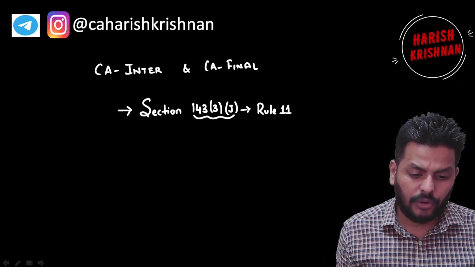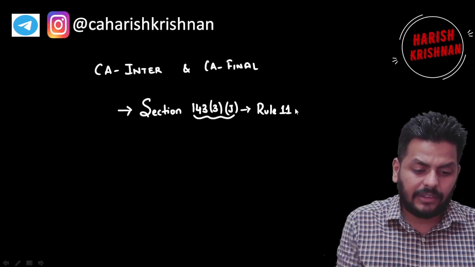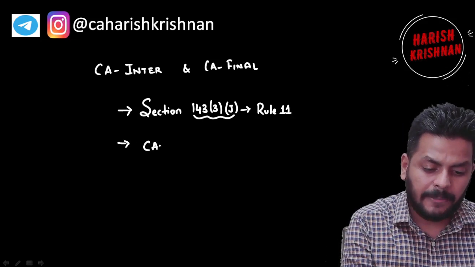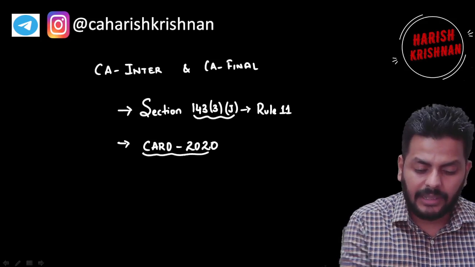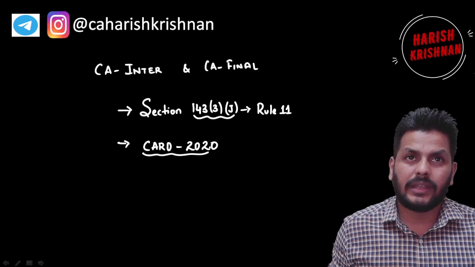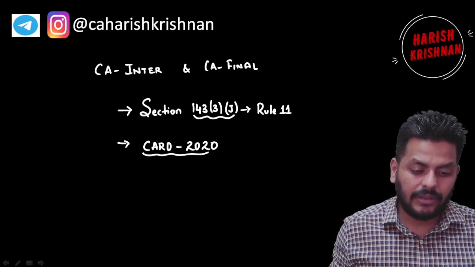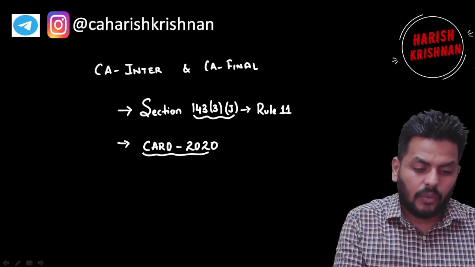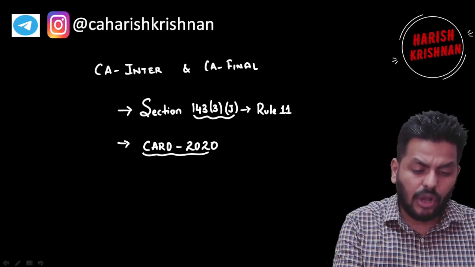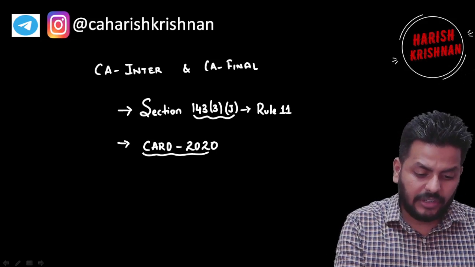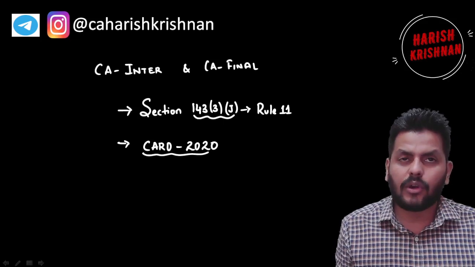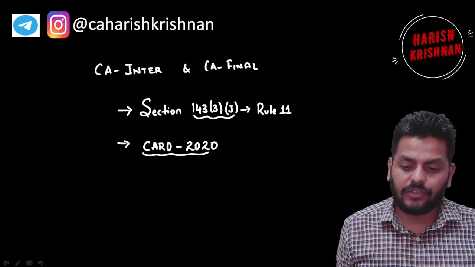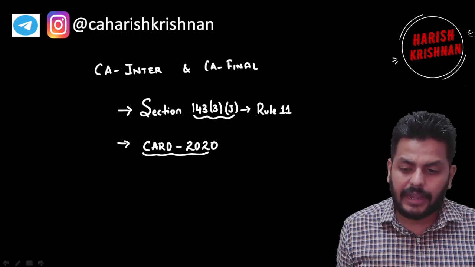Plus also I would want you to be on alert with respect to another very important change, which is that the Company Auditors Report Order 2020 is now applicable, and I will follow it up in another amendment video where we will discuss that. So for now, what we are going to see will be the context of 143 subsection 3 clause J, which will describe rule 11. I want all of you to watch the whole video through and understand the changes, and make the most of it.